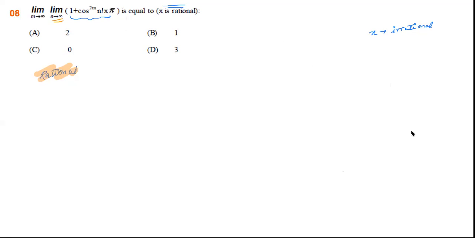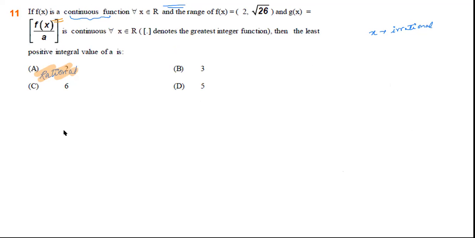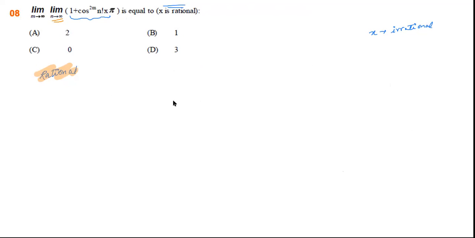If x is a rational number, in that case, cos of n factorial x pi will be plus or minus 1 depending upon the sign, but we have a power 2m, so that will make it 1. Absolutely correct. What he says is absolutely correct.